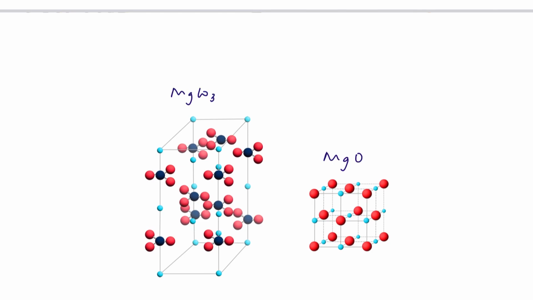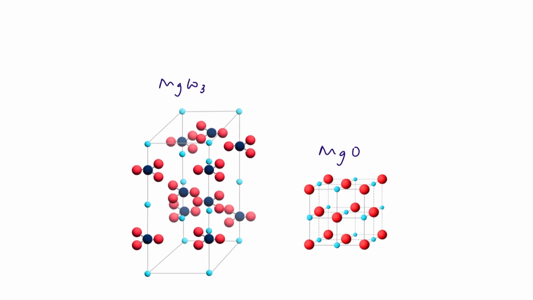Here's our lattice for magnesium carbonate. And the reason is simply that the oxide ion is so much smaller than the carbonate ion. So the ions can pack more closely together into the lattice, and as a result, we have got stronger electrostatic attractions, stronger ionic bonding. In other words, we can think of magnesium oxide as being more stable than magnesium carbonate.